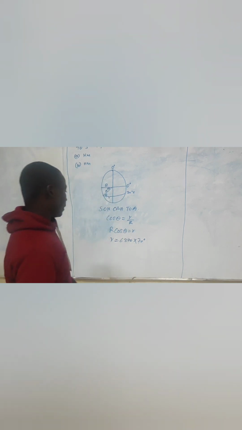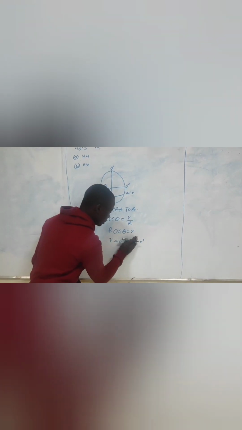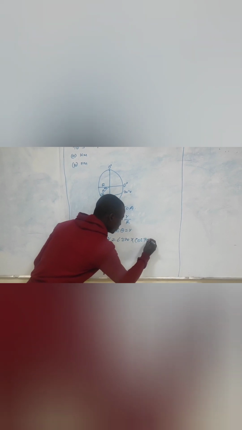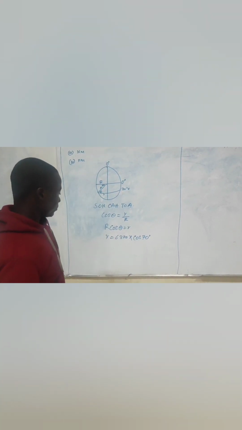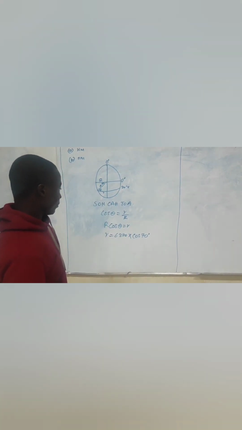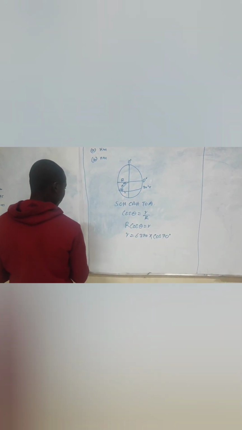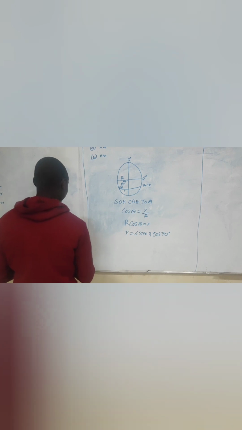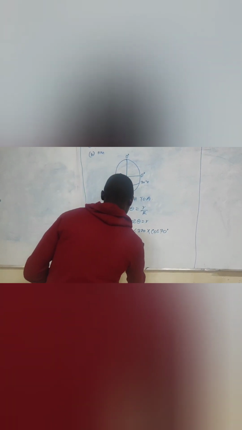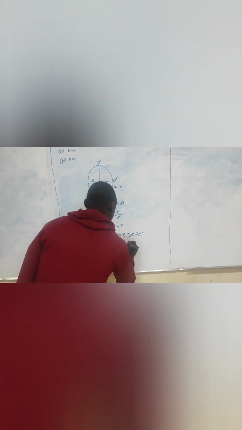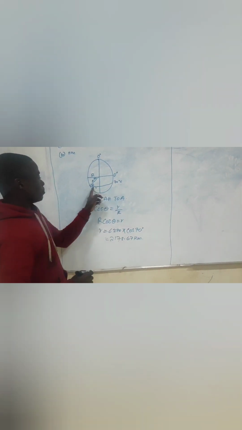So cos 70 degrees. When you calculate 6,370 times cos 70, you end up getting 2,178.67 kilometers. So that is the small radius.